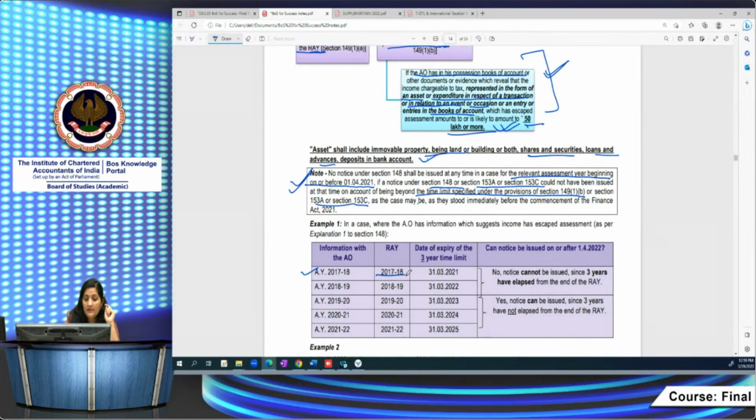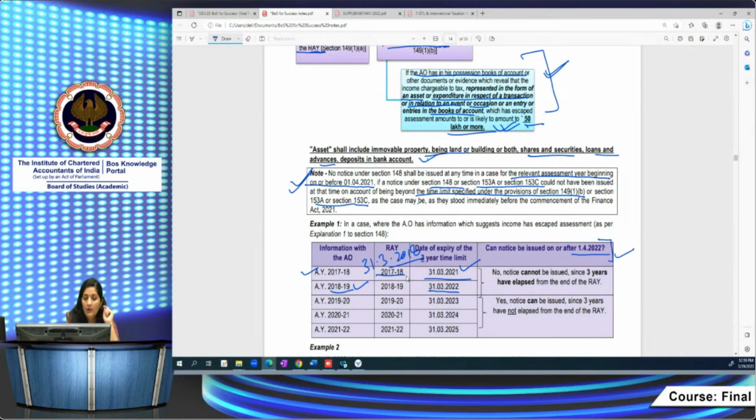Here the relevant assessment year is ending on 31st March 2018. So 18-19, 19-20, 21-22... If he wants to issue notice on 1/4/22, he cannot issue notice under this section in respect of AY 17-18. In respect of AY 18-19 also, the period is expiring on 31st March 22. He cannot go and issue notice on or after 1/4/22.